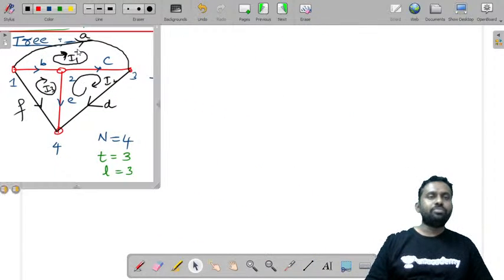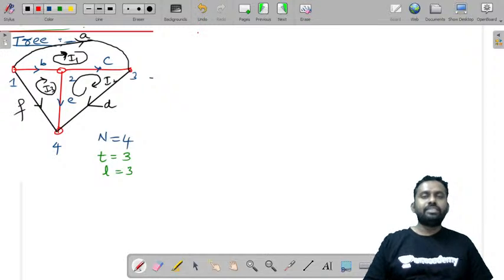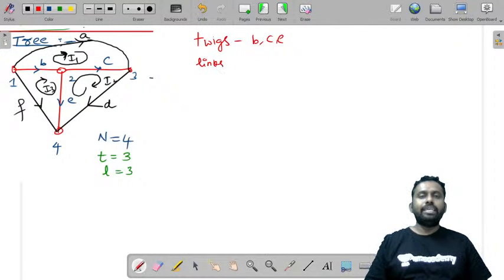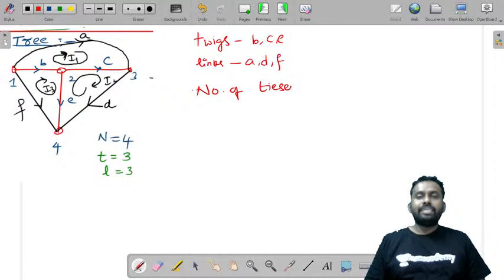In this, first write what are twigs. B, C, E are twigs. What are links? A, D, F are links. We should be able to tell that the number of tie sets is equal to the number of links.